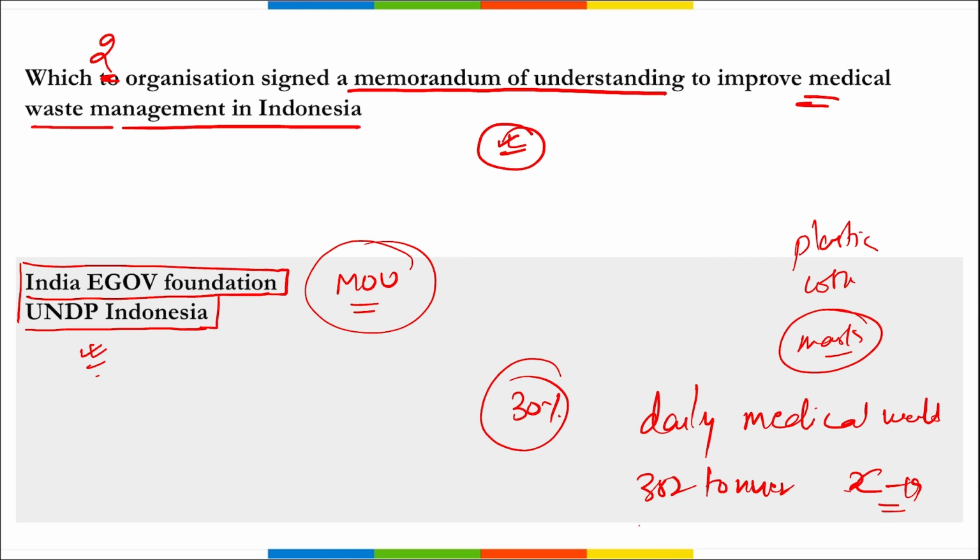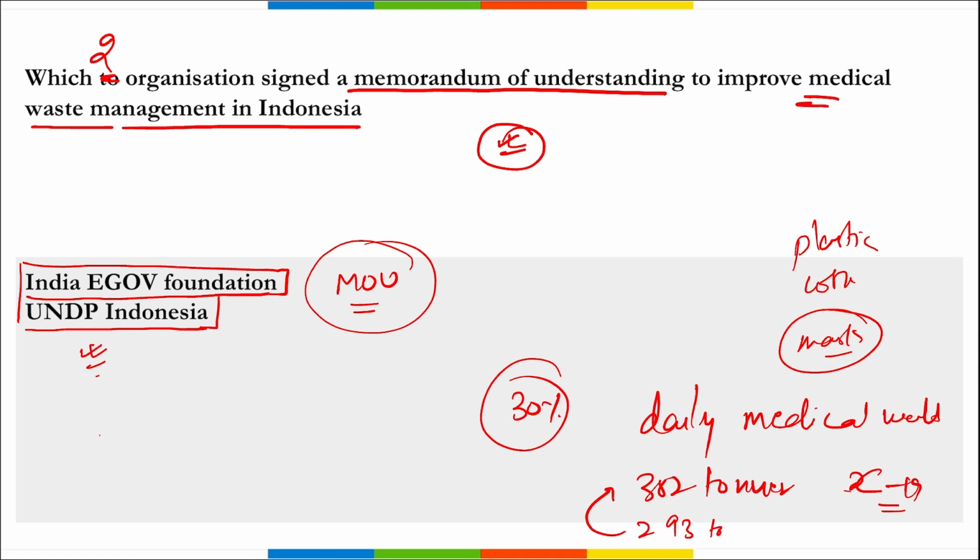As I just mentioned, because of the COVID-19 pandemic, we are seeing a rise in medical waste. One of the big reasons here is masks, right? People continue to use masks, and during the time of COVID-19, during lockdown, we saw that a huge number of masks were produced and used by the people, and that accounts for the waste, right? This MOU will bring visibility and accountability in the management of infectious medical waste in Indonesia's 30,000 health facilities, correct?